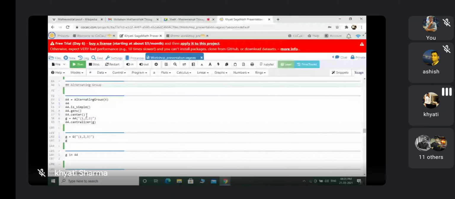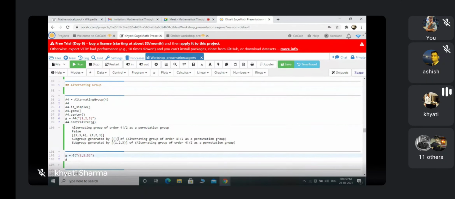If I want to find the centralizer for some element, I have to mention some element. So here I am taking element g in A4 as this 3-cycle, and this is the command for the centralizer, A4.centralizer(g). So now I'm running this with shift plus enter. So these are the answers for my commands.